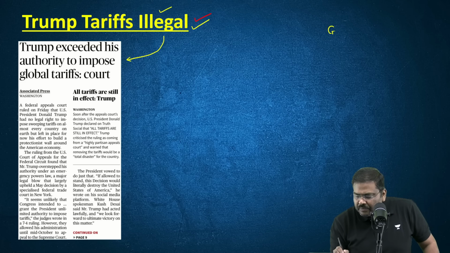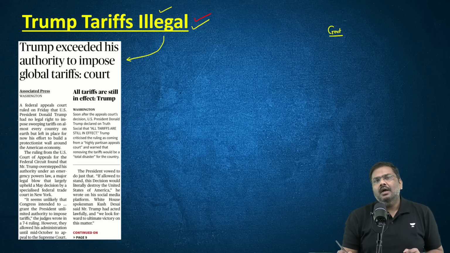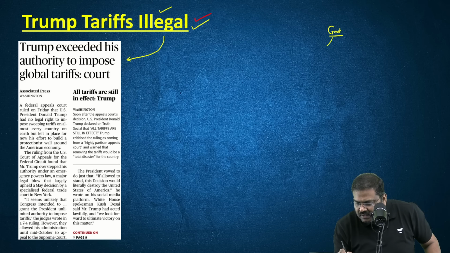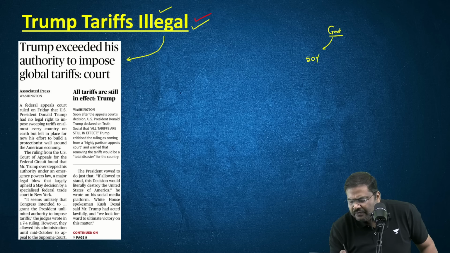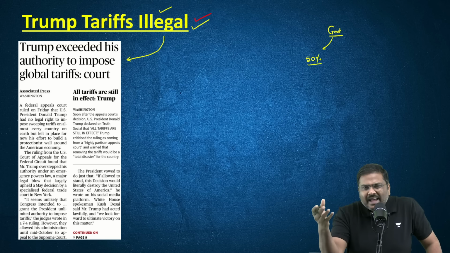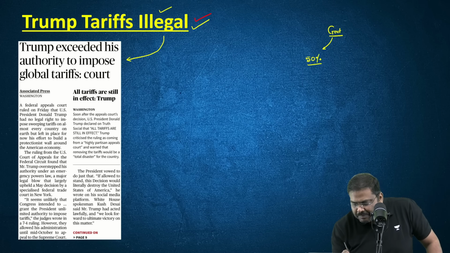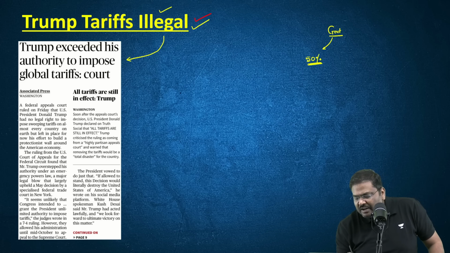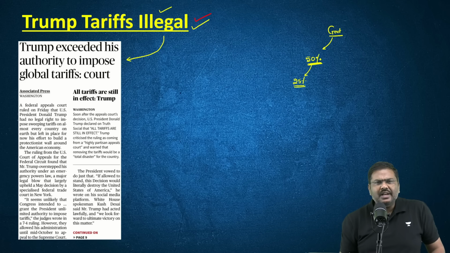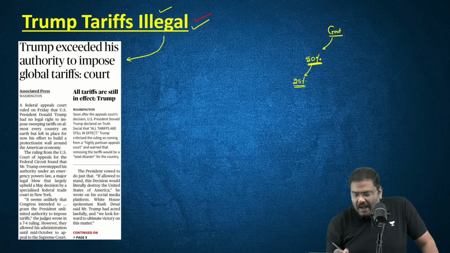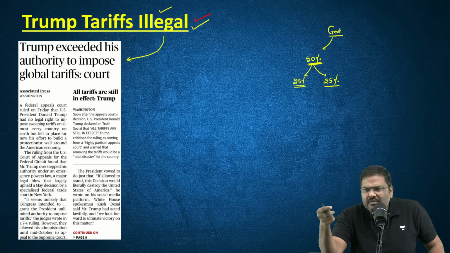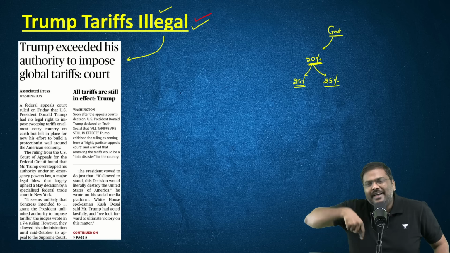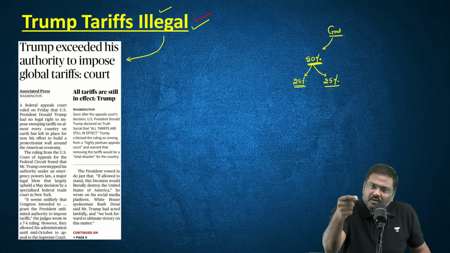The government of USA, headed by Mr. Donald Trump, has announced multiple sets of tariffs. To be very precise here, one set of tariffs, for example, in the context of India, is a 50% tariff. And again, tariff is nothing but a tax, by the way. So 50% tariff has been announced. 25% out of this 50% essentially is the normal tax rate, and the remaining 25% essentially is the penal tax rate or penalty which the government of USA has imposed on India because we are importing crude oil from Russia.